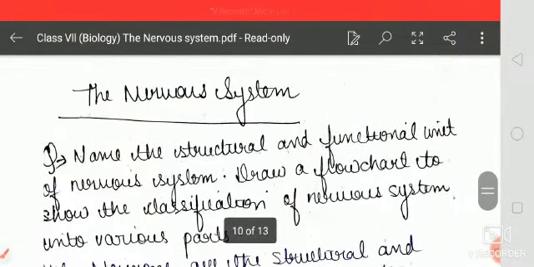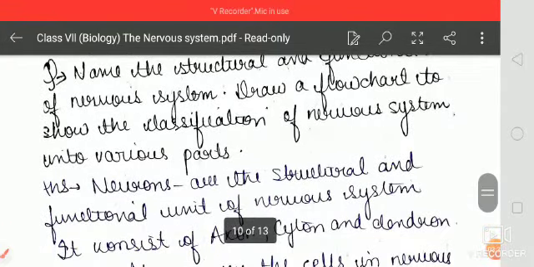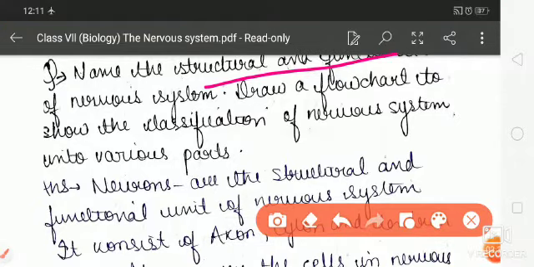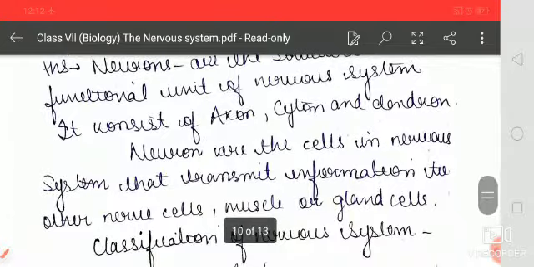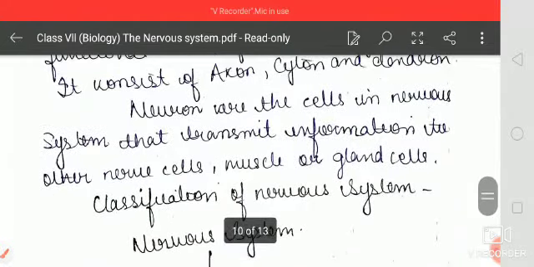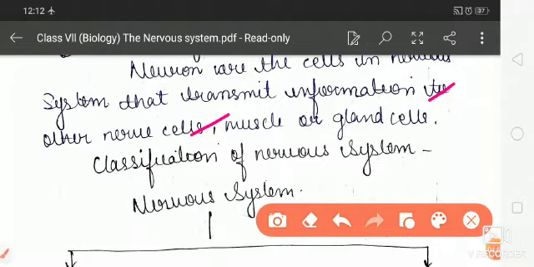Now in the question answers, students, name the structural and functional unit. The structural and functional unit of the nervous system is the neuron, and it consists of axon, cyton and dendrons. Your next question is, draw a flow chart to show the classification. Neurons are the cells in the nervous system that transmit information to other nerve cells, muscles and gland cells.